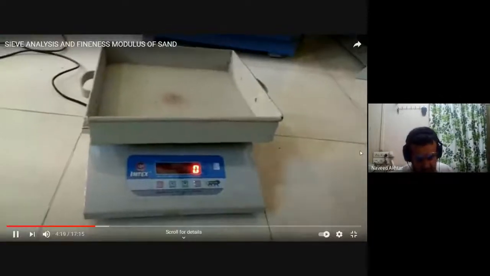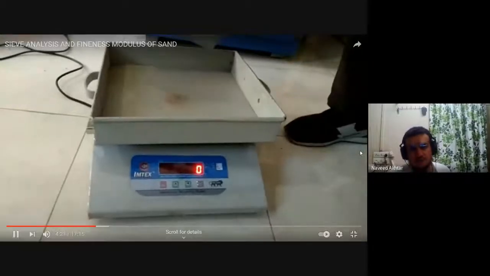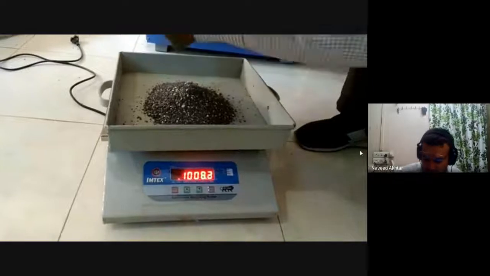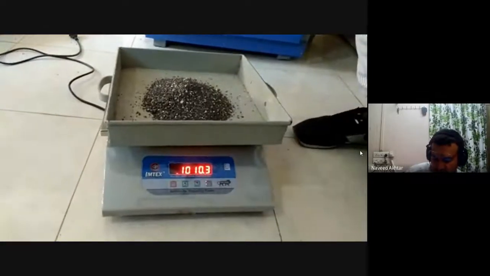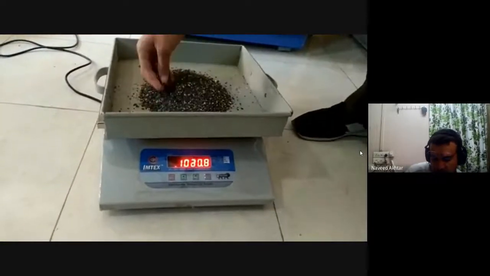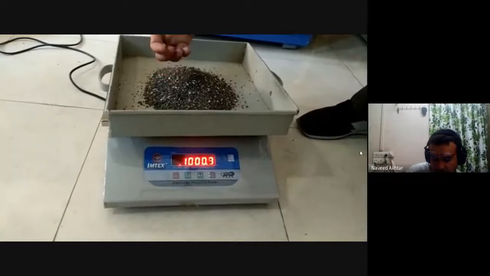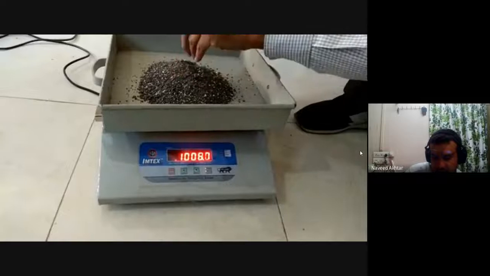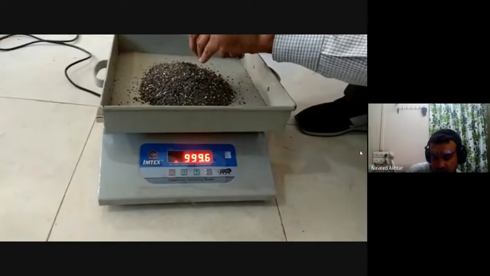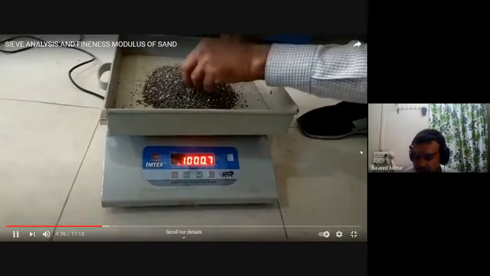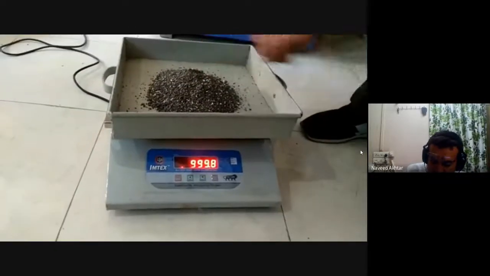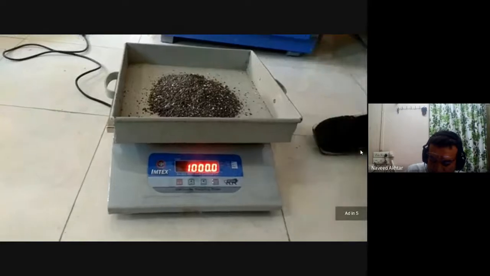We'll take a sample of 1 kg of sand, that is nothing but 1000 gram, or you can also take 500 gram of sand for the experiment.